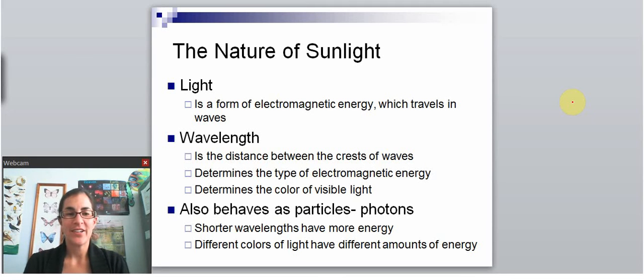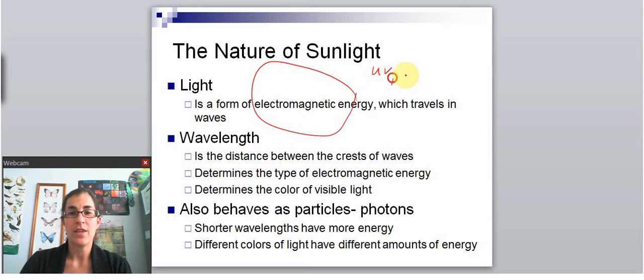So before we can talk about the light reactions, we have to talk about light and talk about how light is a form of energy. So light is a form of a particular kind of energy called electromagnetic energy. This includes things like light, but other things that you may be familiar with like UV, microwaves, X-rays are all examples of electromagnetic energy.